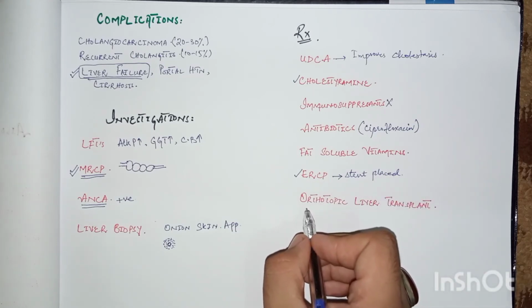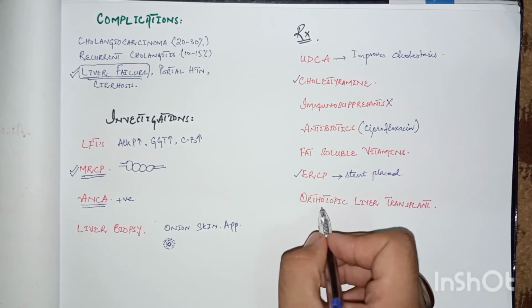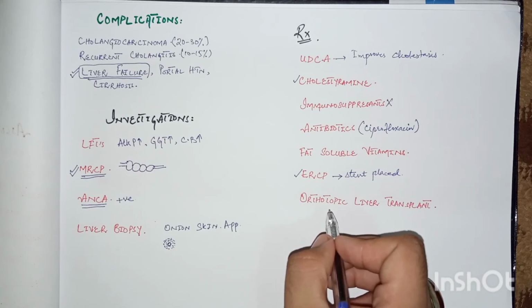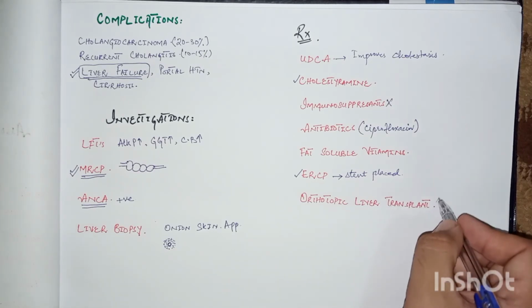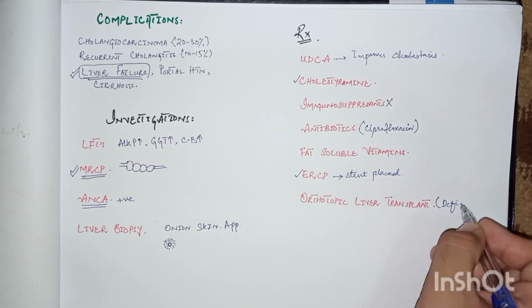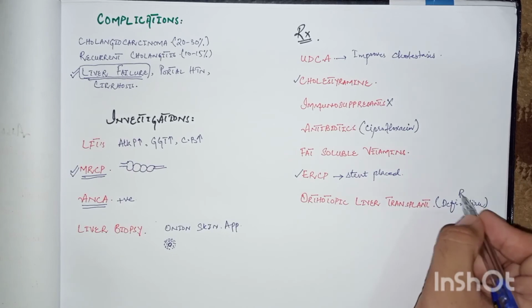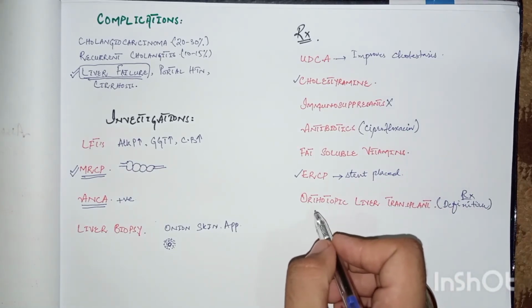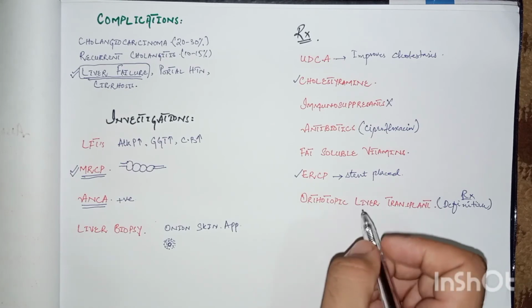Now the next management step is orthotopic liver transplant. Orthotopic means that a liver should be taken from a dead person and transplanted into the patient of primary sclerosing cholangitis. It is a definitive treatment, but after the liver transplant, the patient has a lifespan of around 5 years in 80 to 90% of the cases.